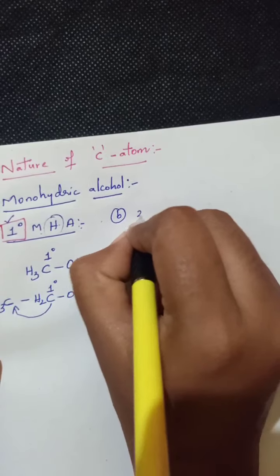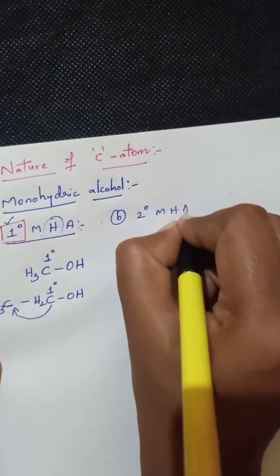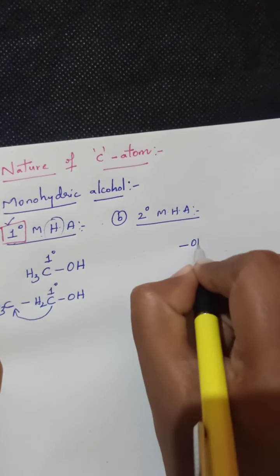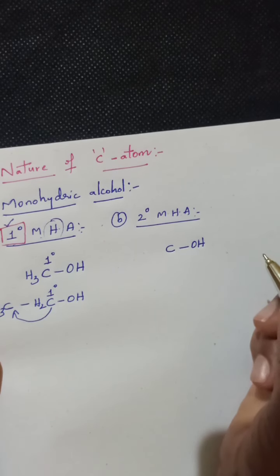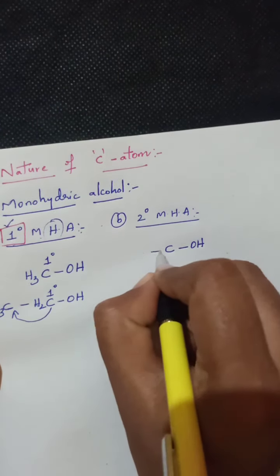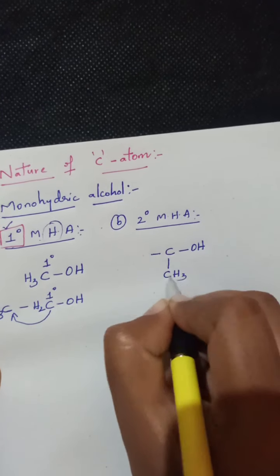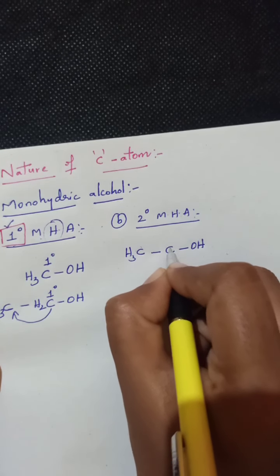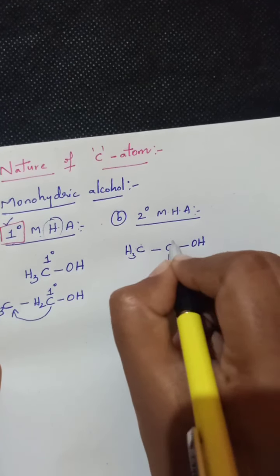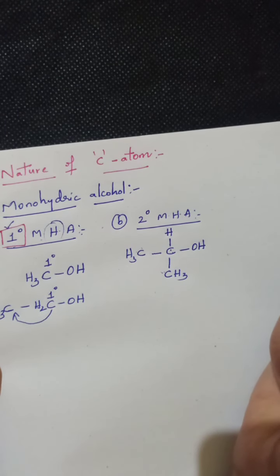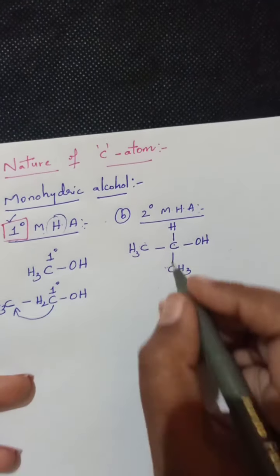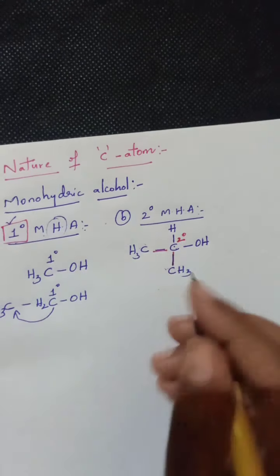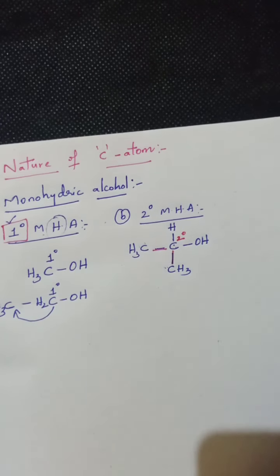Now see the second type. The second type is known as secondary monohydric alcohol. In this secondary monohydric alcohol, the OH group should be located on a secondary carbon atom. We can say a carbon is secondary if it is in turn attached with two more carbon atoms. To balance its valency, here it is in touch with one more hydrogen atom. Now we can say this carbon is a secondary carbon because it is connected to two other carbon atoms. Then this type of alcohol is known as secondary monohydric alcohol.